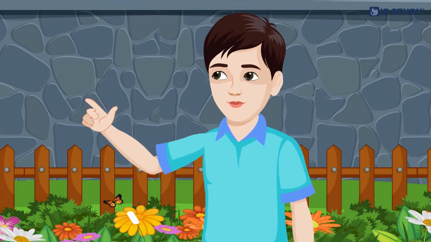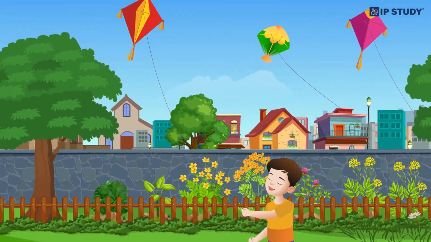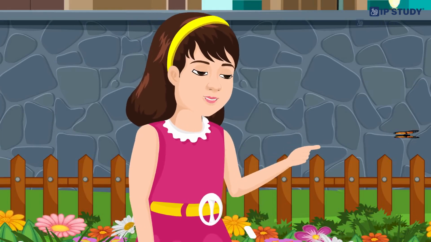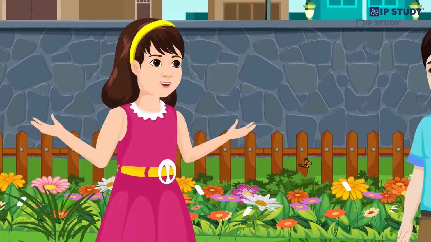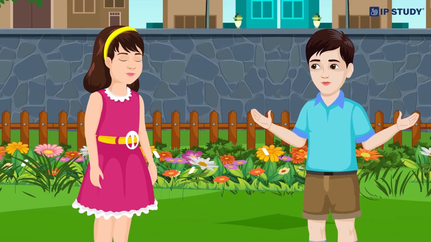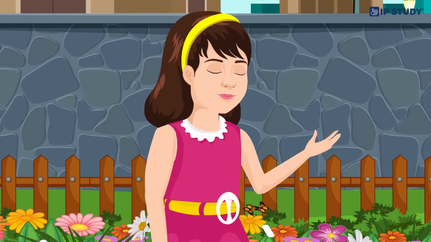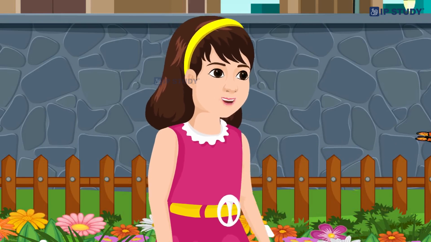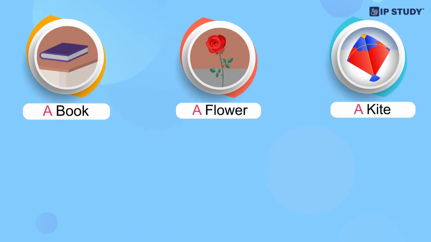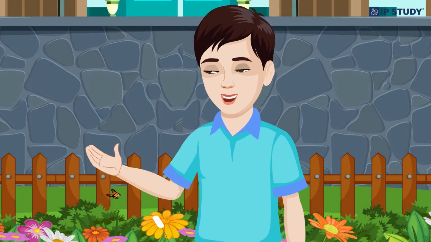Look, Janvi, the kite flies so high. Nice, Akshit, but you should say "a kite flies so high" because you are talking about any kite. Why do we use "a" before kite? We use "a" before words that start with a consonant sound. Examples: a book, a flower, a kite, a cup, a house. Got it, Janvi.